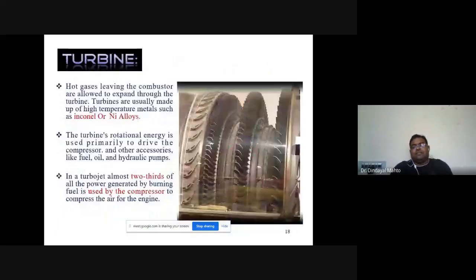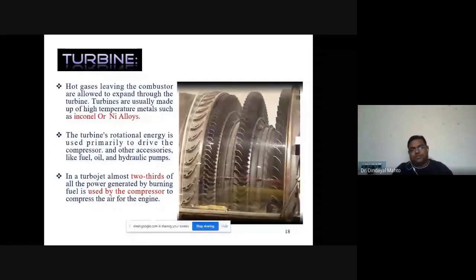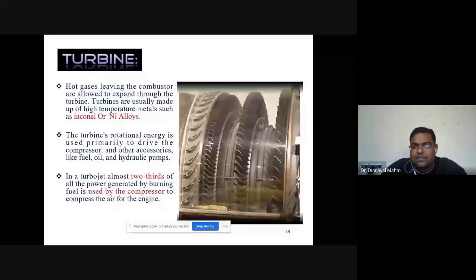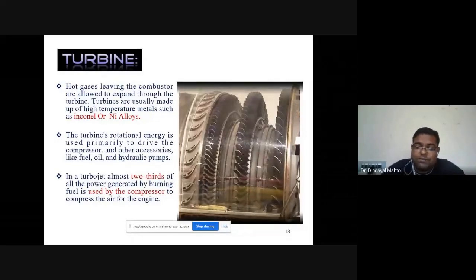The turbine uses the hot gases leaving the combustor and allows them to expand partially to generate sufficient work which is required to drive the compressor. As turbine blades are subjected to a very high temperature, adverse environment, the material used to design the turbine blades may be Inconel or nickel based alloy. The turbine's rotational energy is used to drive the compressor, so the turbine will be generating enough work to run the compressor in the case of a turbojet engine.